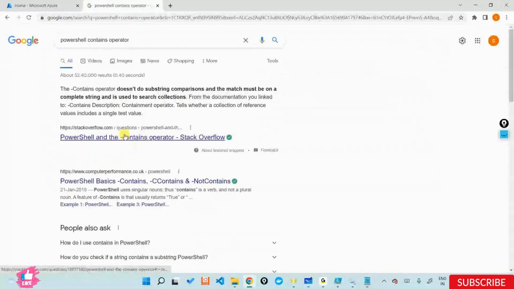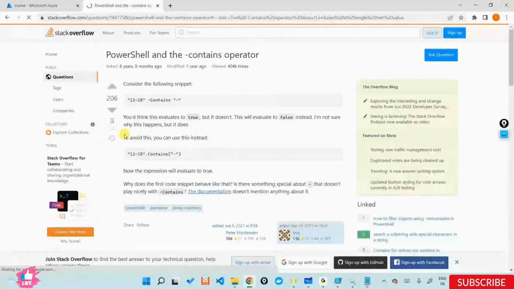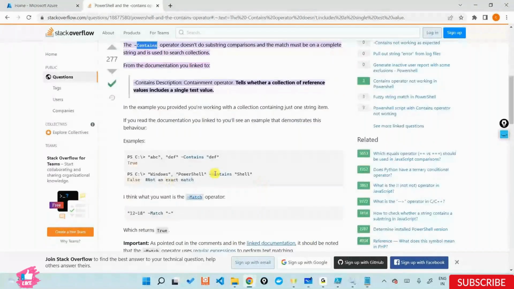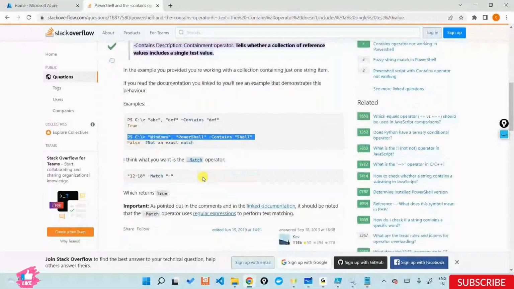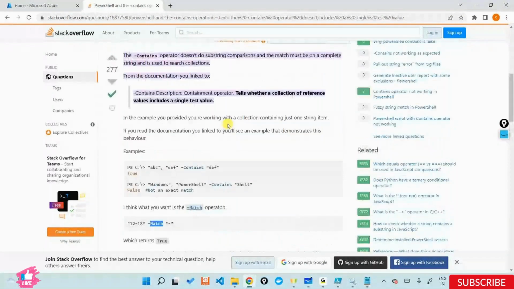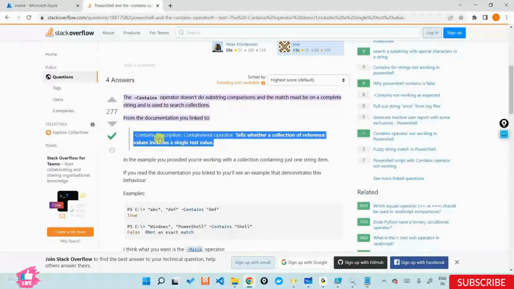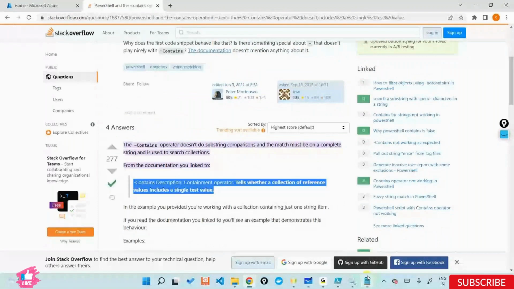I want to just look at the documentation of it. It's telling how the contains operator works. So the contains operator doesn't do a substring comparison and must match the whole item. When you do a contains here, it won't really do a substring of something. It tries to get your entire string as such. A better way to do it is the match operator. Contains just tells you whether a collection includes an item. It doesn't do a substring. That's the reason you're not able to get anything out here using contains.